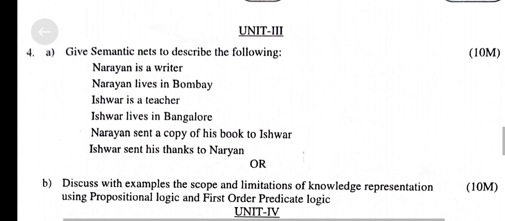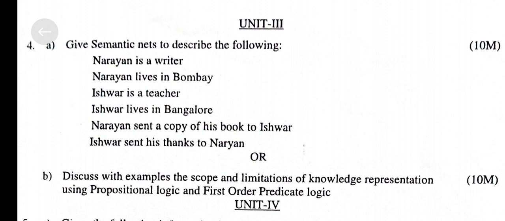From Unit 3, fourth question: Give semantic nets to describe the following. Narayan is a writer. Narayan is living in Bombay. Ishwar is a teacher. Ishwar lives in Bangalore. Narayan sent a copy of his book to Ishwar. Ishwar sent his book thanks to Narayan.